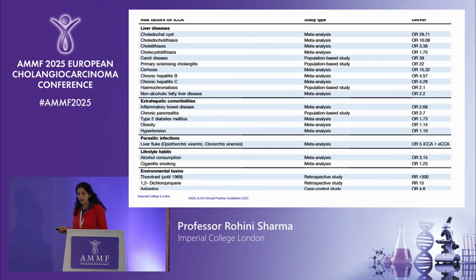And what's also interesting is I'll show you some slides where there's an increase now in the incidence of cholangiocarcinoma. And it's whether or not this is associated with the increase in what we're seeing now of non-alcoholic fatty liver disease and type 2 diabetes, obesity, and hypertension, all of which are increasing in our society and all of which put people at increased risk of developing cholangiocarcinoma as well.